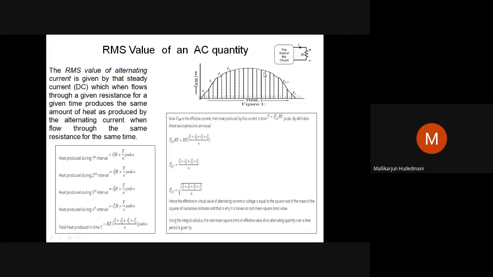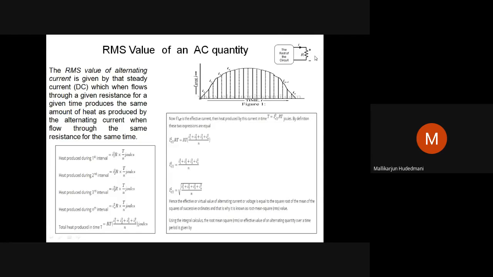This is called relative logic. The definition of RMS value of an alternating quantity is based on heat produced logic. Then I come to the definition. I just made you clear. The definition of RMS value of an alternating quantity is based on heat produced logic when an unknown quantity is applied to a known resistor for a known amount of time. What is the heat produced? I have to take down.